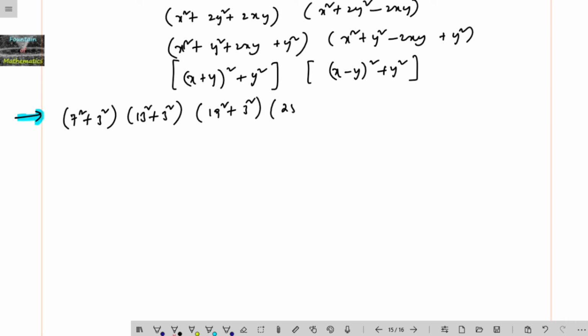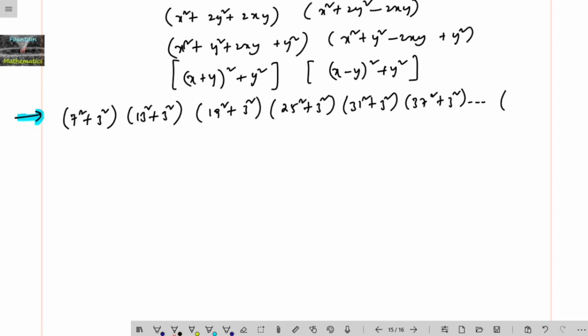The next number, 34 power 4: 34 minus 3, that is 31 square plus 3 square, into 34 plus 3, that is 37 square plus 3 square, and so on.